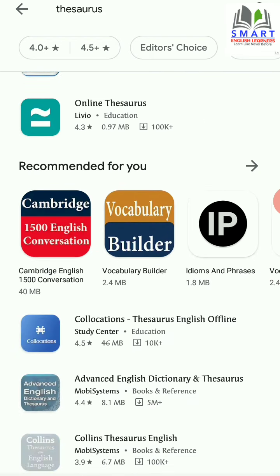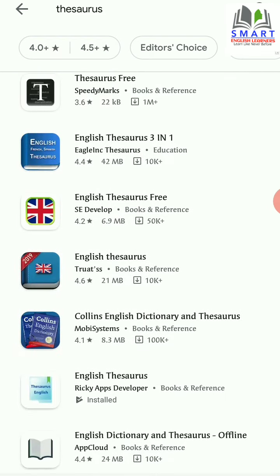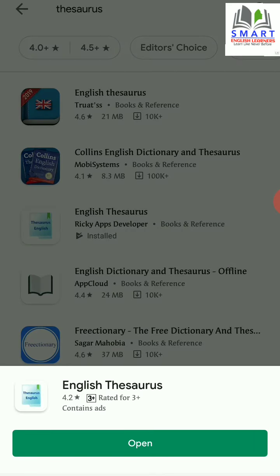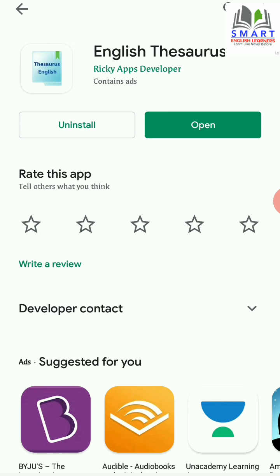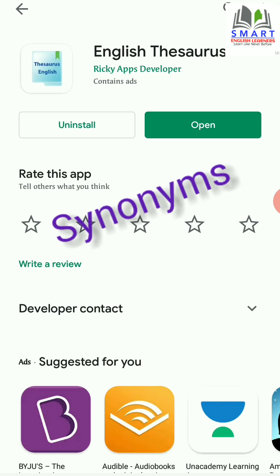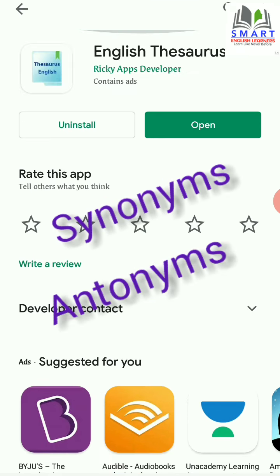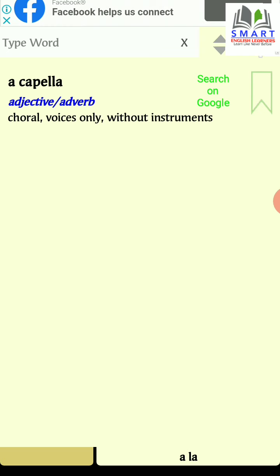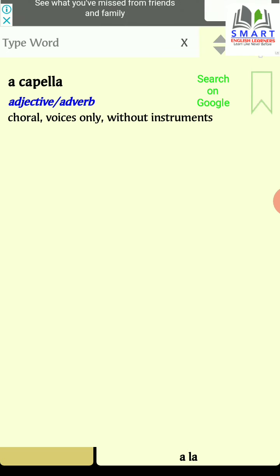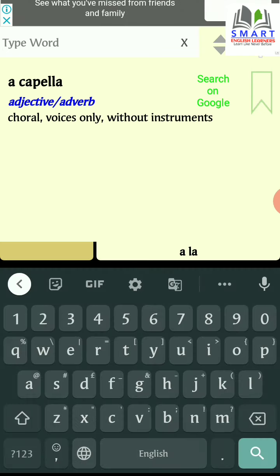The one that I use is this one. Install this. Thesaurus gives you a list of synonyms and antonyms. Synonyms means the words having similar meaning, and antonyms means the words having opposite meaning. This app also works offline. It is useful, easy to use, small in size, and no ads. Let's look for a word here.